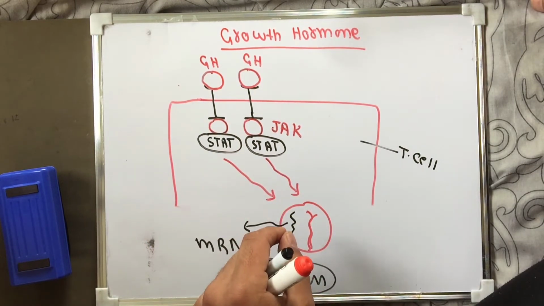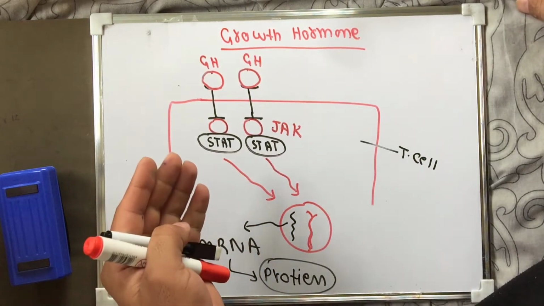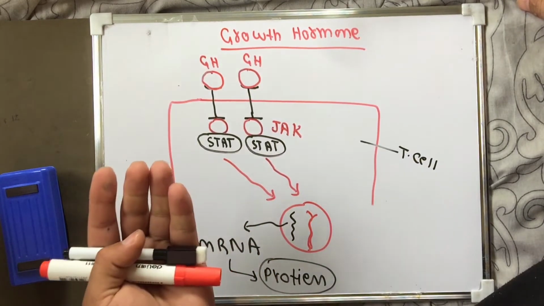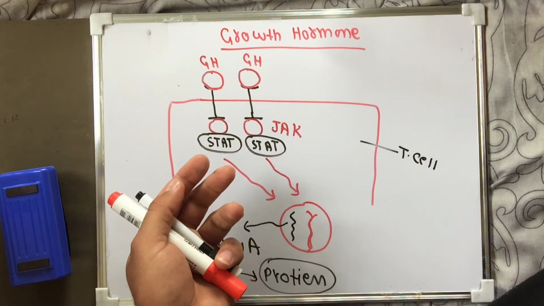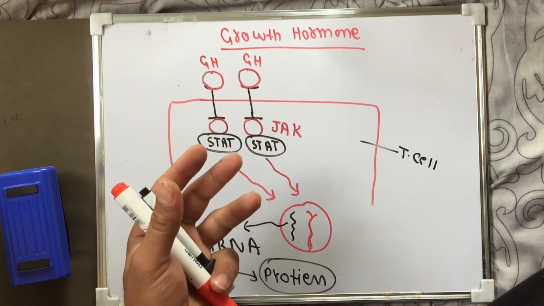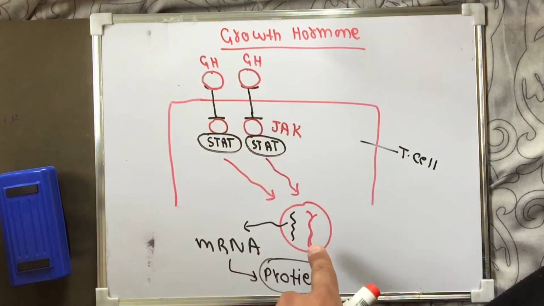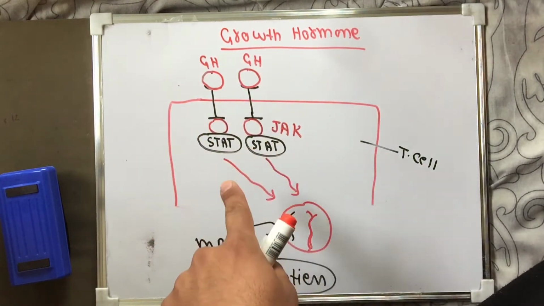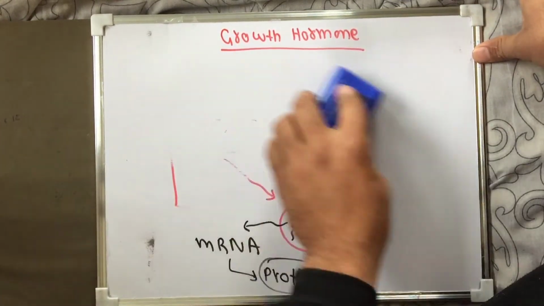It is important to note that the other substances we mentioned, prolactin and human placental lactogen, which we discussed before, have the same mechanism of activation of the target cell. So this is the mechanism of action of growth hormone.